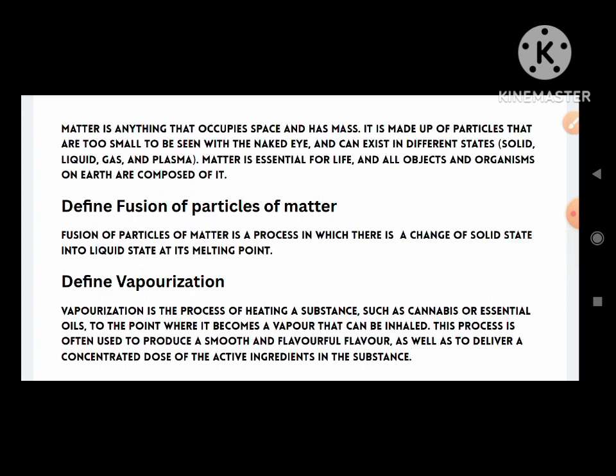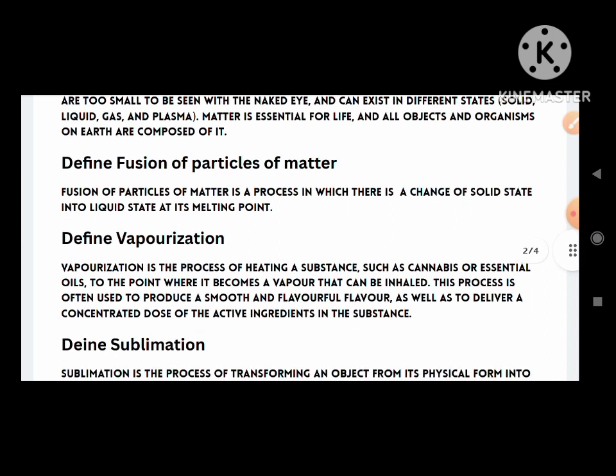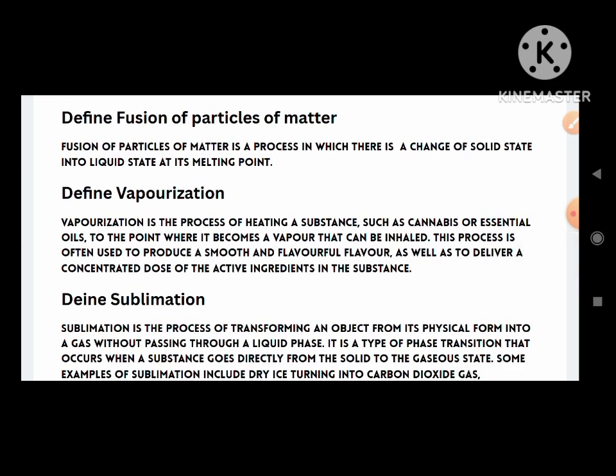Define fusion of particles of matter. Fusion of particles of matter is a process in which there is a change of solid state into liquid state at its melting point. Define vaporization.